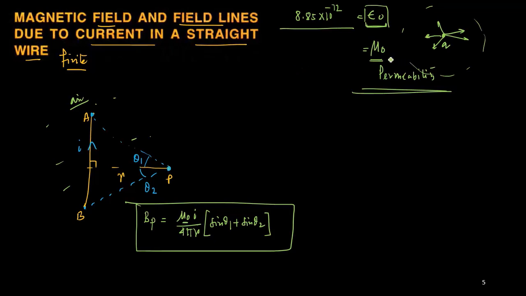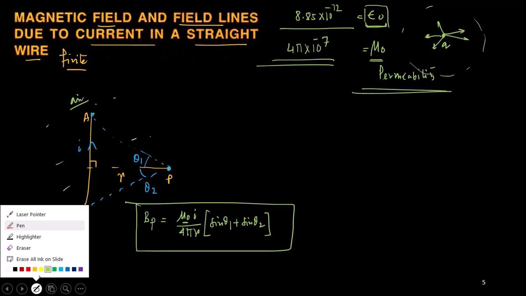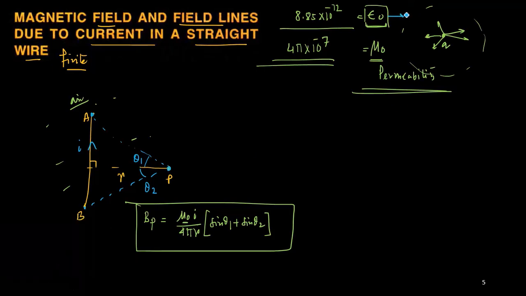Now what is this number? Mu naught equals, what is the value? That is equal to 4 pi into 10 to the power minus 7. That is the number. So you should get the idea of what mu naught and epsilon naught are. Epsilon naught is defined for electricity, whenever you deal with electric current, charge, or electrostatics. But mu naught is defined for the magnetism part.